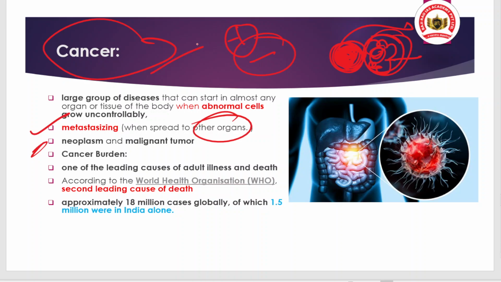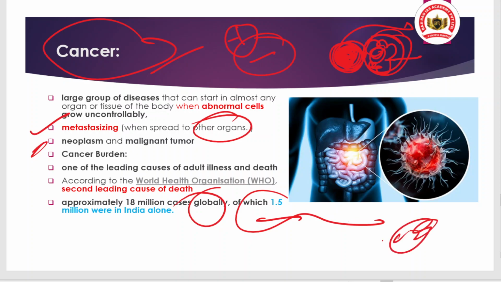And when we talk about the burden of cancer in India, it is also not a good story for India. Why? Because from about 18 million cases at the global level, India alone has about 15 lakh cases. So this also increases our burden. And remember, the healthcare expenditure in India is actually less than 2%. So how are we able to deal with these?